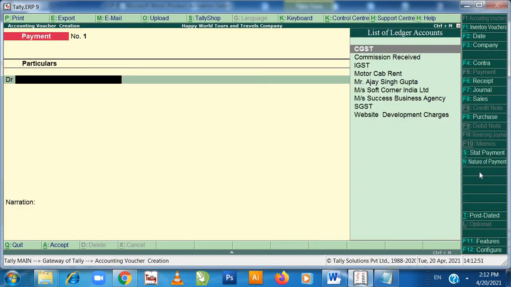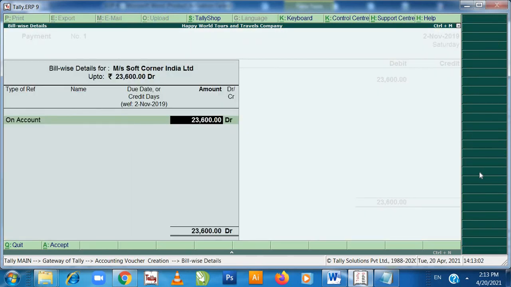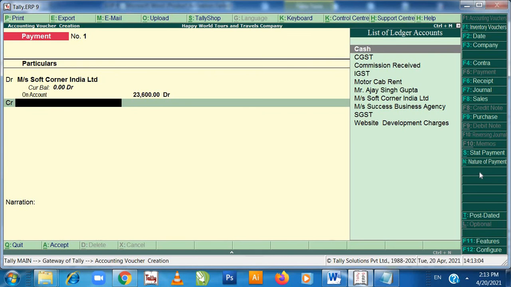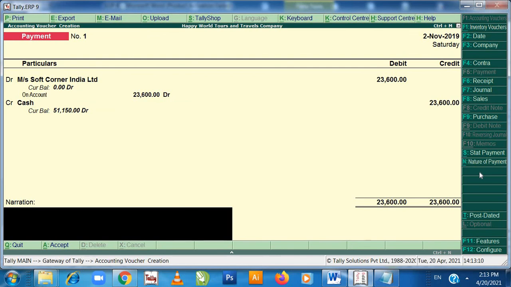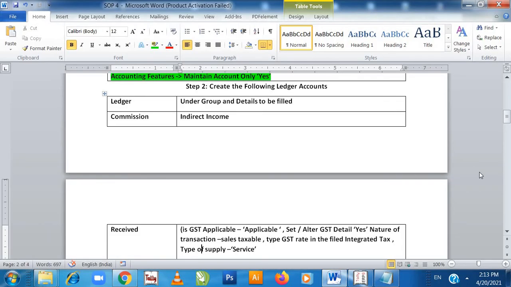Entry will be Mrs. Soft Corner account debit, 23,600 on account, to the credit will be cash, being payment made for website development charges to Mrs. Soft Corner. Enter. So here we have completed all the ledger part.